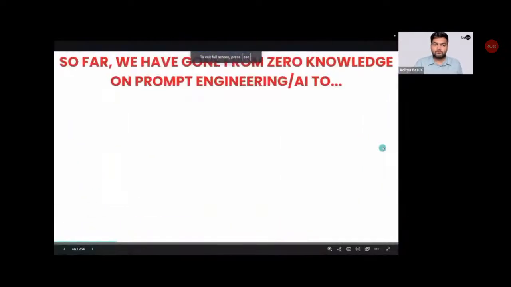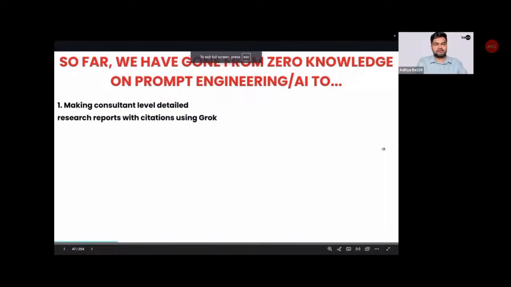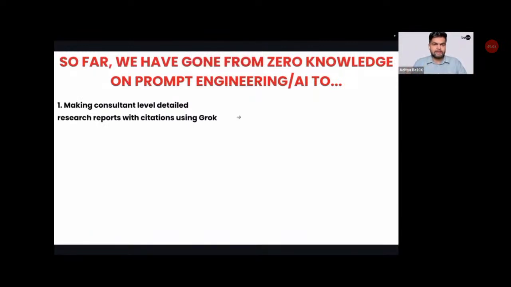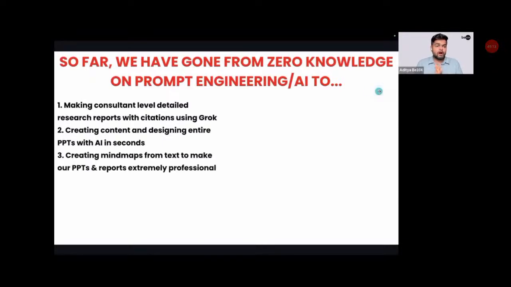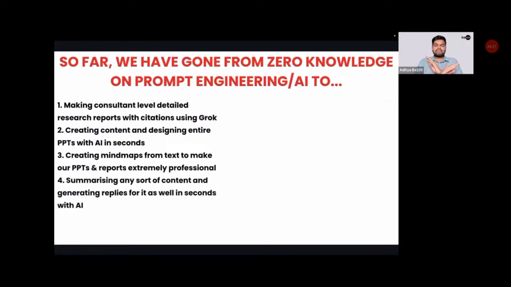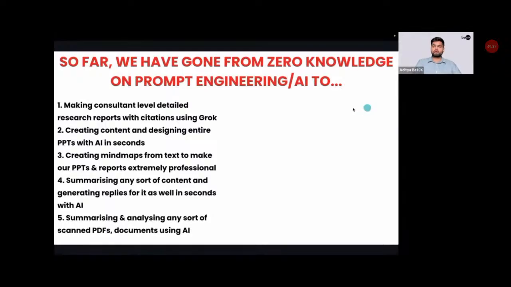So folks, so far we have gone from zero knowledge on prompt engineering and AI to now knowing how you can create detailed presentations and detailed reports without any prior knowledge, with all the citations, using Grok. We saw how you can create content and design entire PPTs with AI in seconds. We saw how you can create mind maps from text to make our PPTs and reports look extremely professional using napkin.ai. We saw how you can summarize any content on the internet, on blogs, using the Merlin Chrome extension, as well as how you can summarize YouTube videos. We saw how you can summarize and analyze any scanned PDFs, documents, meetings, YouTube links, all of this using Notebook LM.